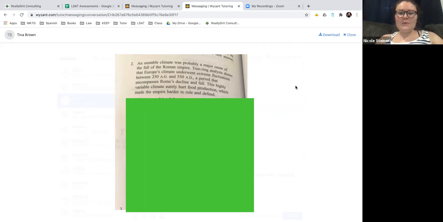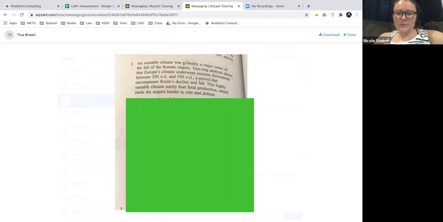An unstable climate was probably a major cause of the fall of the Roman Empire. Okay, an unstable climate, I'm assuming that's relating to weather, but other things could cause that too. So, one, I want to ask, okay, why? How do we know that? I'm assuming this might be our conclusion, but we'll get back to that in a second.